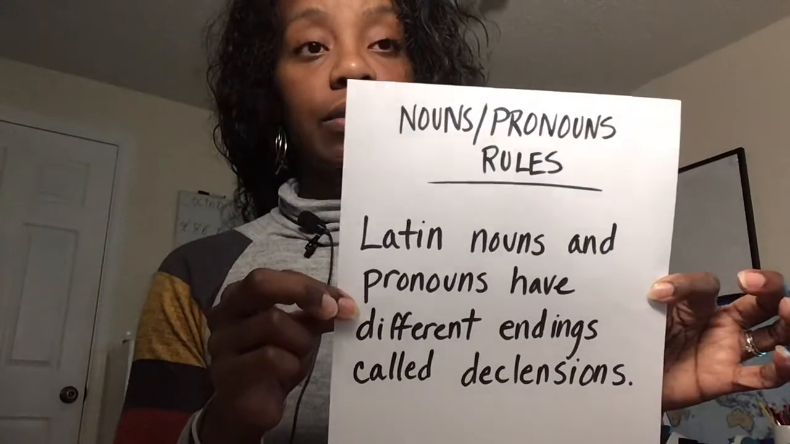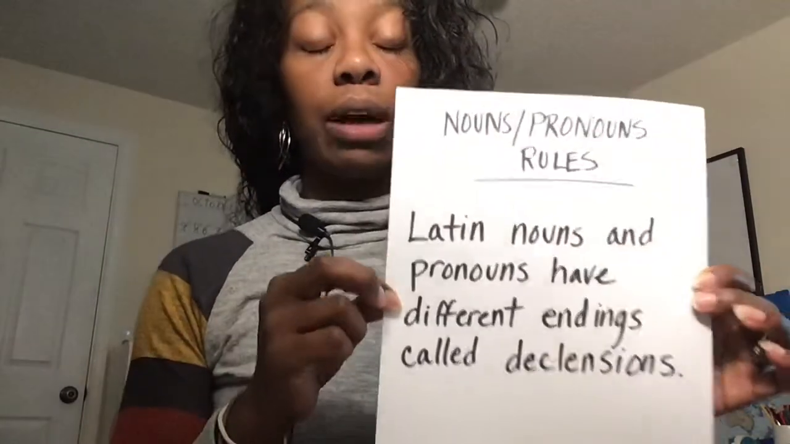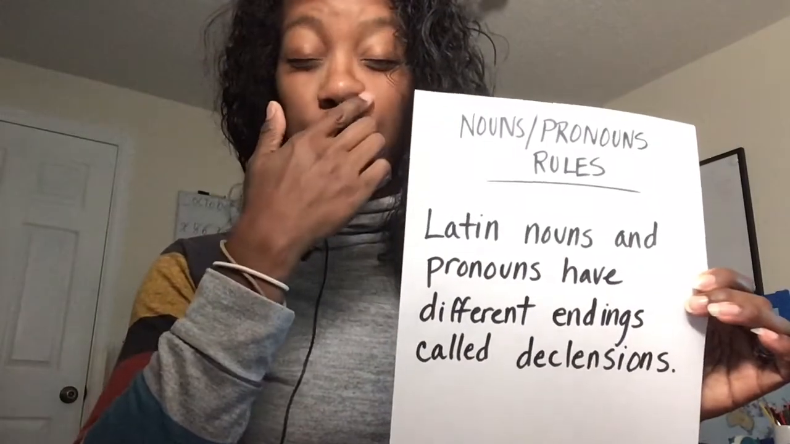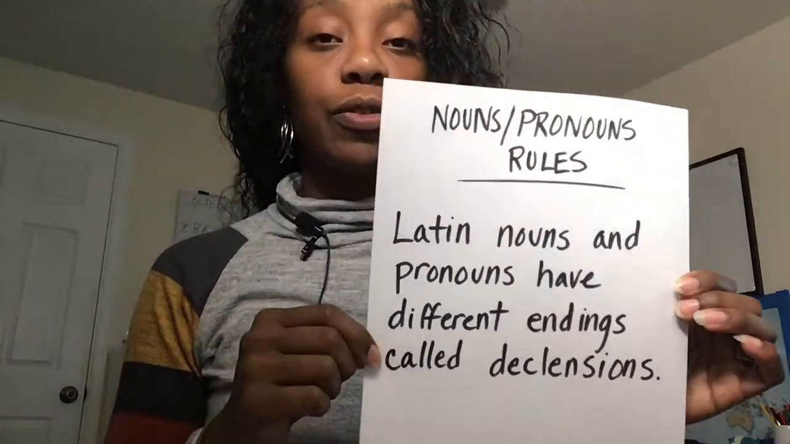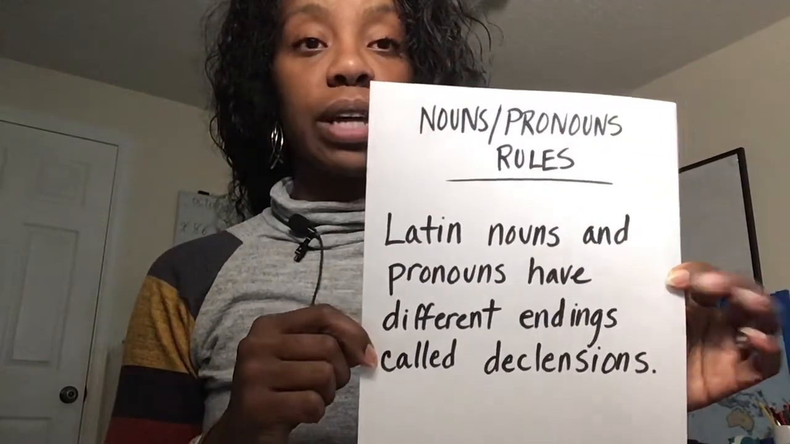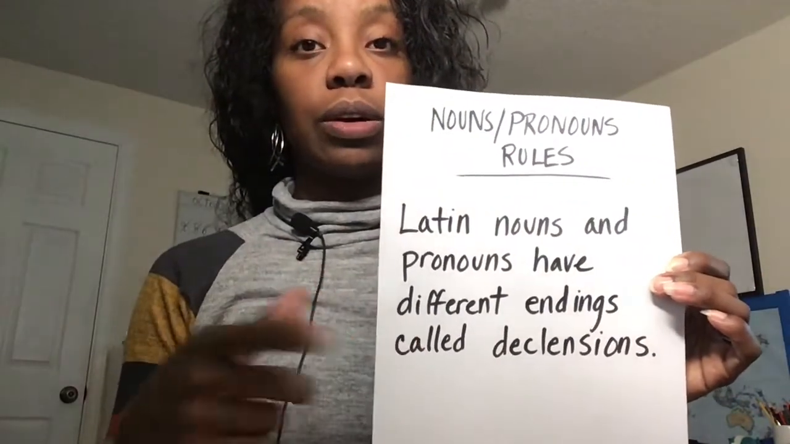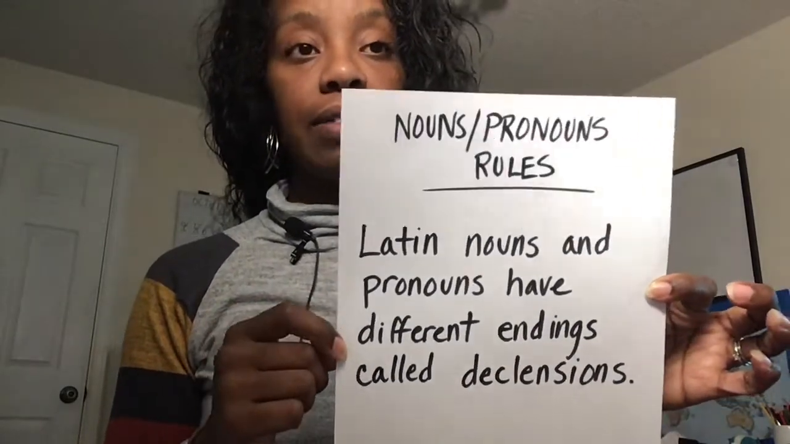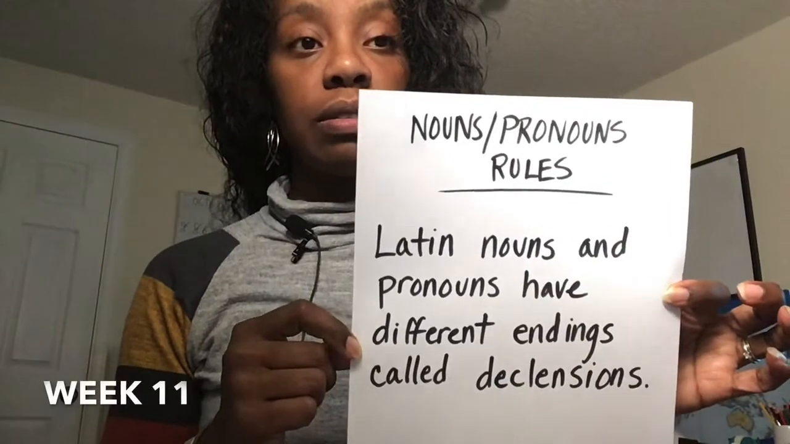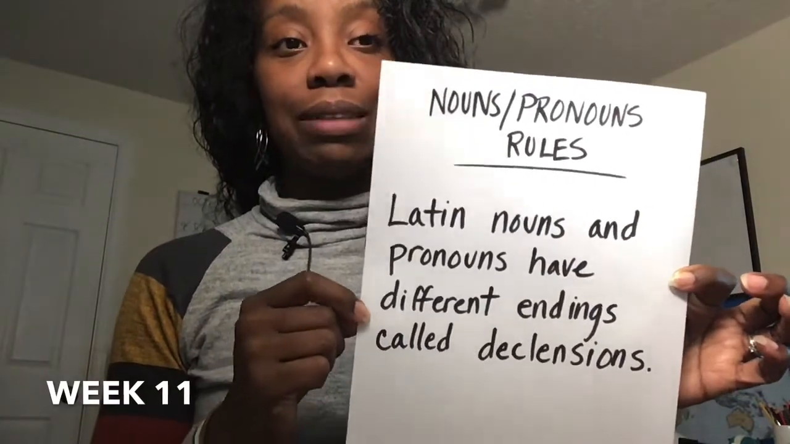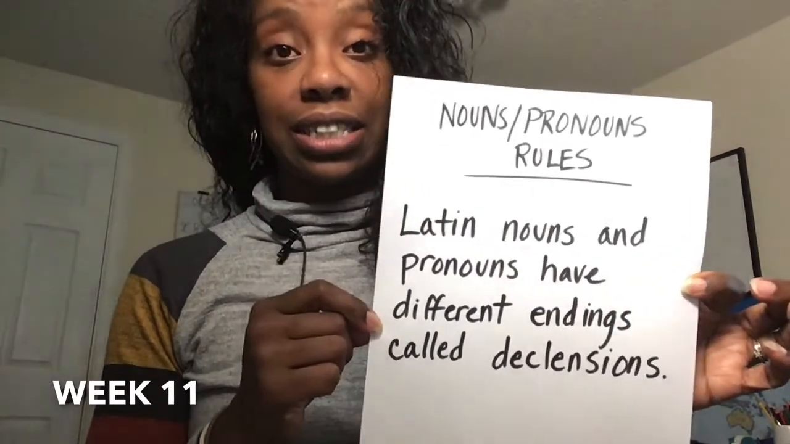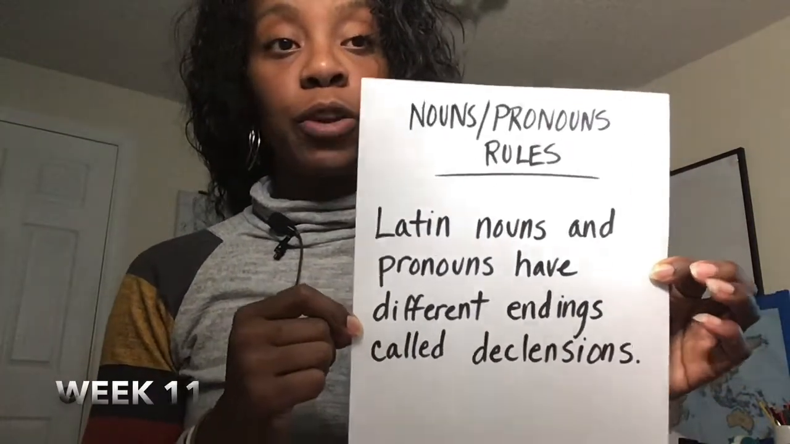And then for week 11, we have nouns and pronouns rules. Now, mind you, I will only do one of these each week. I will not read all 3 for the first week. The second week and the third week, I'll just make sure that I review the one that is for that week. Okay, so this is for week 11. This is noun pronoun rules, and it says Latin nouns and pronouns have different endings called declensions. And then we say and repeat that for week 11.